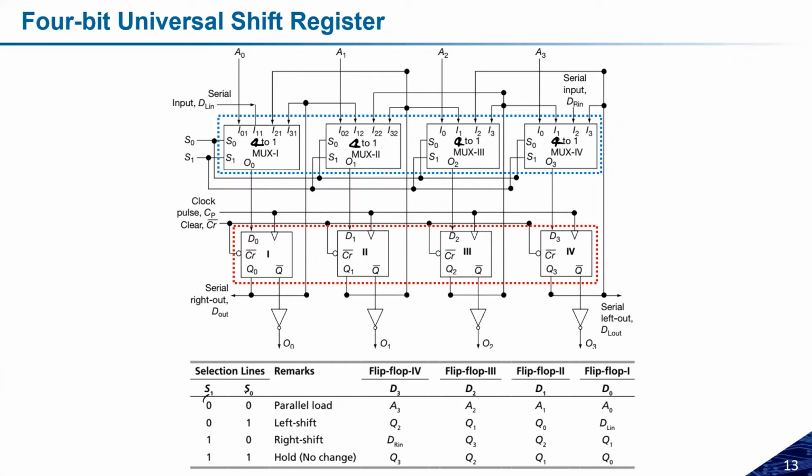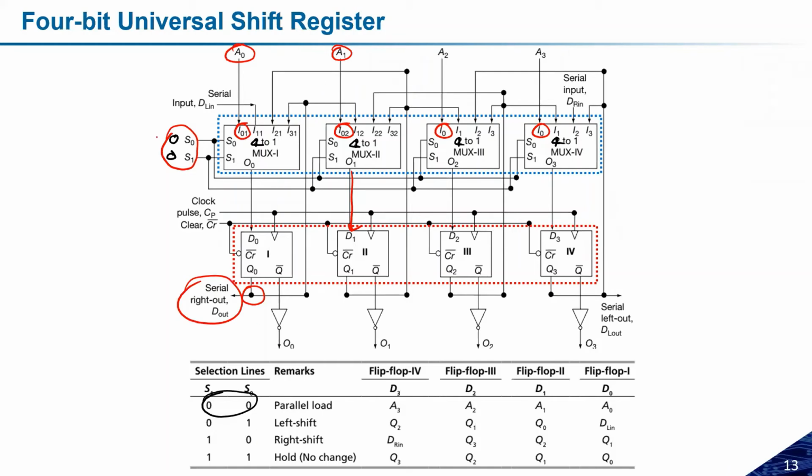And based on the control signal, let us assume S0 and S1 are 0, 0. So let me change the color. If S0 and S1 are 0, 0, then this one, this one, this one, and this one will be selected. Okay, if these are selected, whatever data I have here will be transferred to the D flip-flop, and then accordingly I will take the output. Okay, and because this is control, and the output is taken from here only, this is the serial output. So parallel loading is possible, and the serial output is possible.